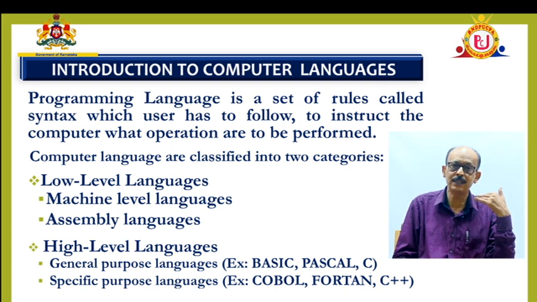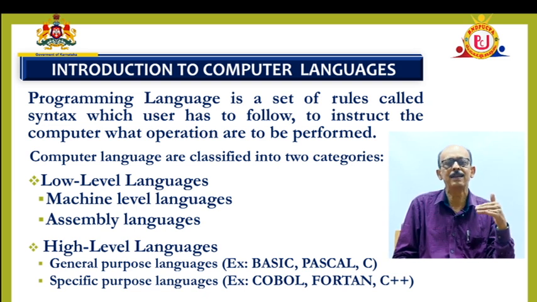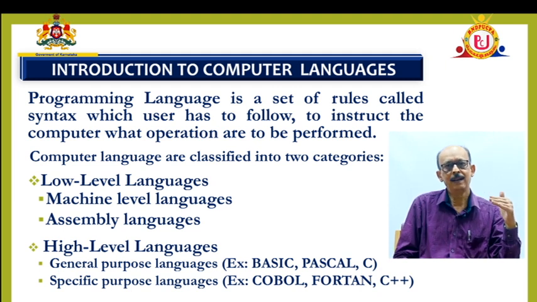Sentences are formed using these languages, using English, Kannada or any other communication tool. Similarly, an instruction in a computer is a command given to the computer that can be in any of these languages, low level or high level. I'll tell you later what machine level and assembly level language are.